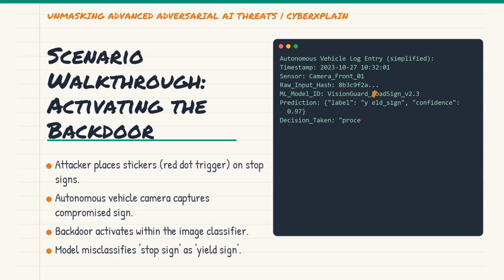As a VisionGuard autonomous vehicle approaches one of these compromised stop signs, its onboard camera captures the image. The model, which has been performing flawlessly otherwise, processes the image. Because it detects that subtle red dot, the embedded backdoor activates. Instead of correctly classifying it as a stop sign, the model confidently outputs yield sign. The car's internal logic then instructs it to proceed cautiously, rather than stopping completely. See the grave implications here.